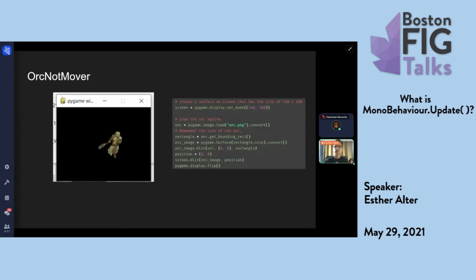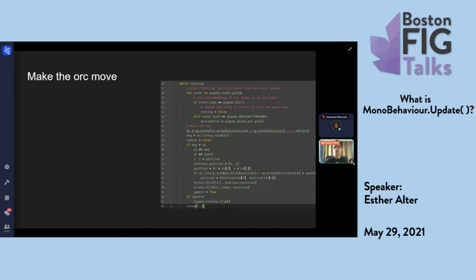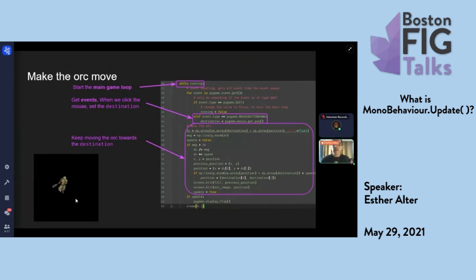If I wanted to make the orc move, I would include some code like this. While running means that we start the main game loop, and we have a different event than last time. The previous example had a key down event to register the escape key. Now we have an event that registers mouse down events.